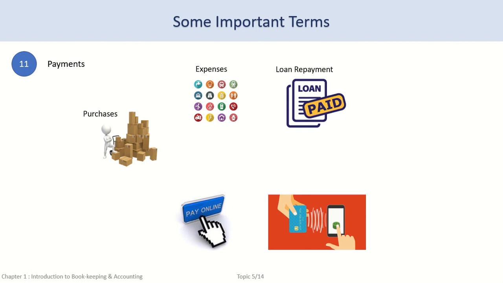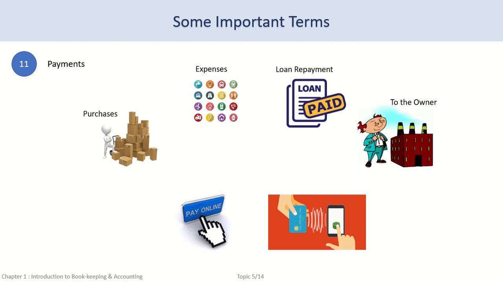Payment of interest on a loan is a payment. Drawings by the owner is a payment. Even payment of profit to the owner is a payment if money has been physically paid to the owner or transferred to his account. In other words, payments are all possible areas of the business to which funds or money can be made available.